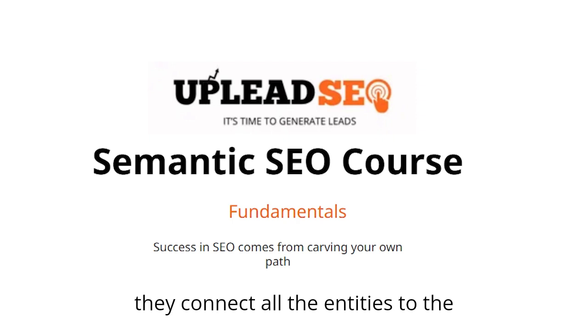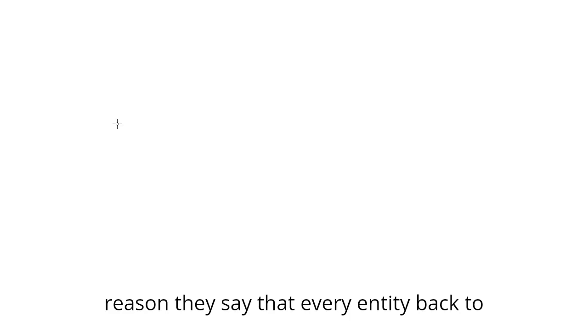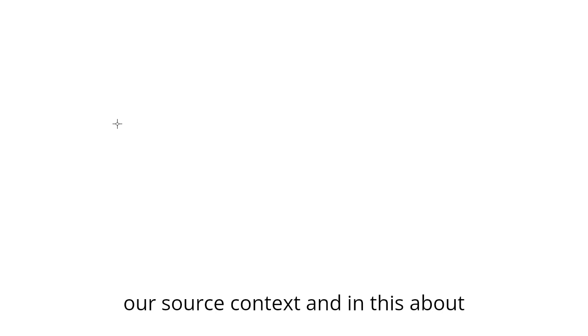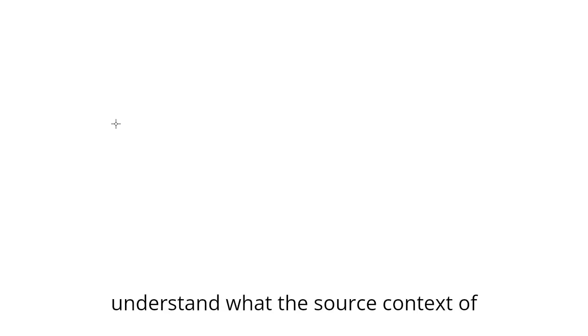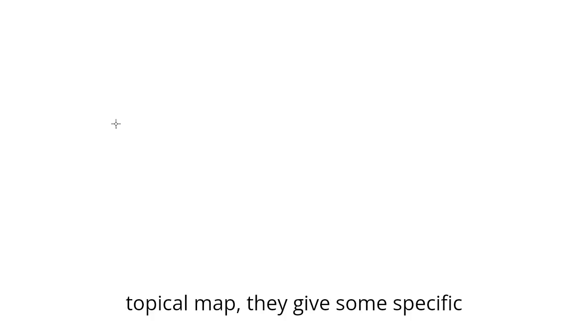connect all the entities to the source context, and they combine all the entities. The reason they say to connect every entity back to our source context is that in this about page, when a crawler crawls this, they understand what the source context of this website is. They advise consuming the resources before creating the topical map. They give some specific instructions.